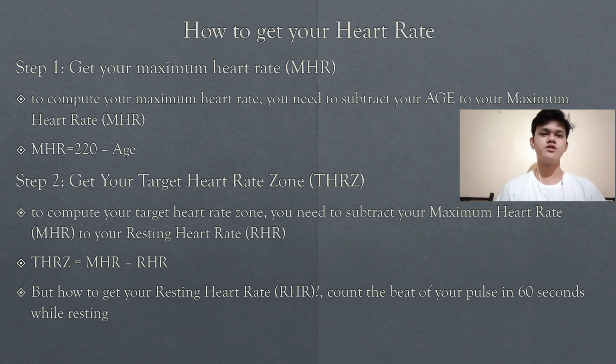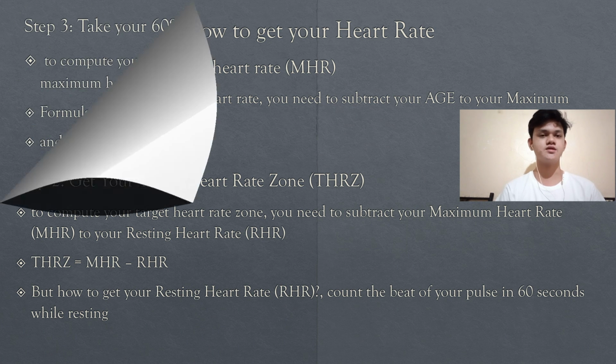For the second step, we need to get our target heart rate zone or THRZ. How to get it? We need to subtract our resting heart rate or RHR from our maximum heart rate. But how can we get RHR? Count the beats of your pulse in 60 seconds while resting.